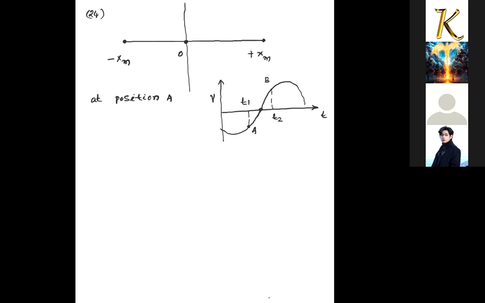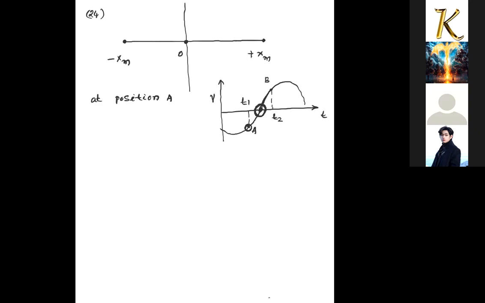After t1, it is still negative with decreasing magnitude, and later on its velocity becomes zero at this position. After that, up to time t2, the velocity is in the positive direction.